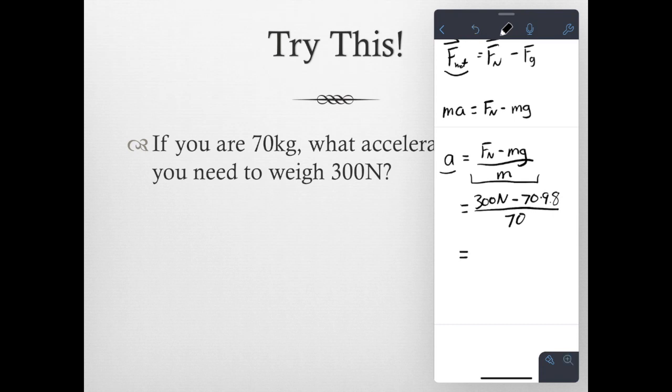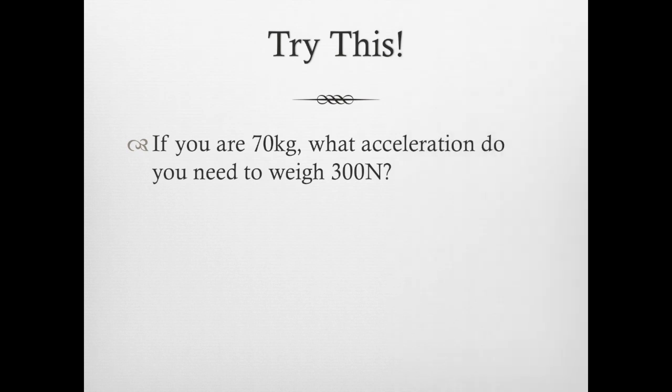Plugging these numbers into a calculator, we get 5.514 meters per second squared in the negative. So our answer is negative 5.5 meters per second squared up, or more simply, we can say 5.5 meters per second squared down, as shown in this answer.